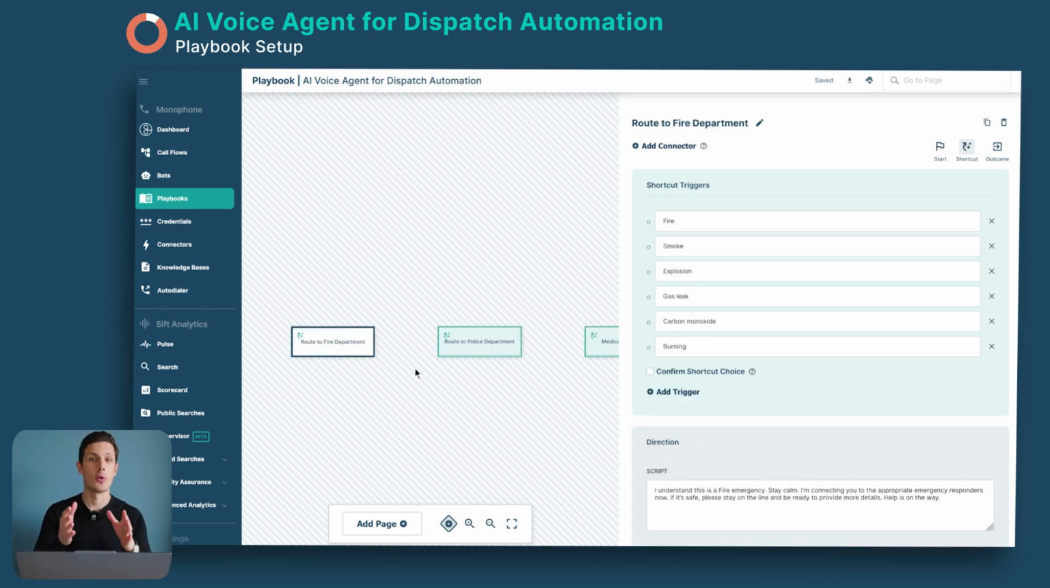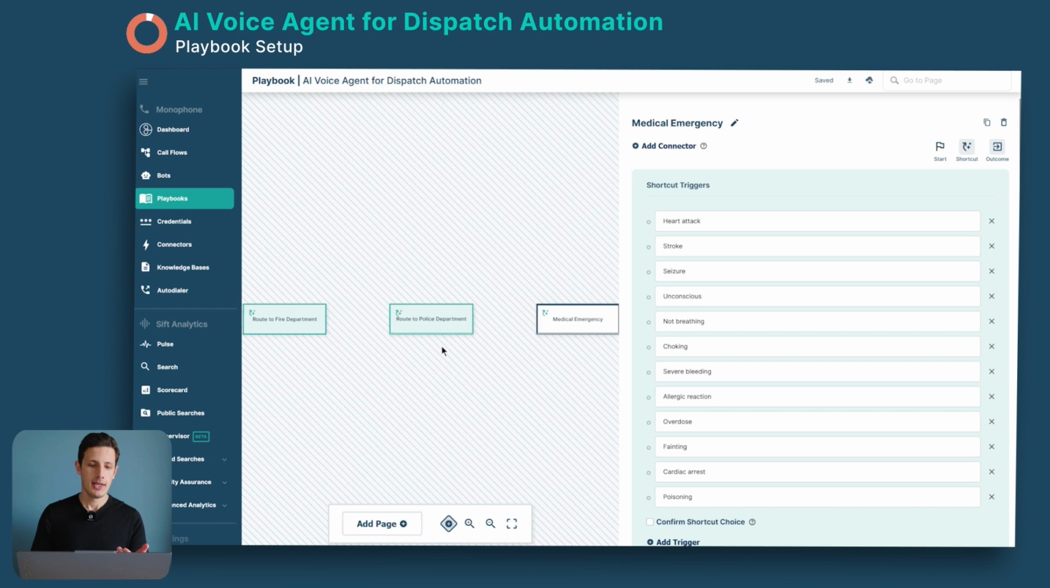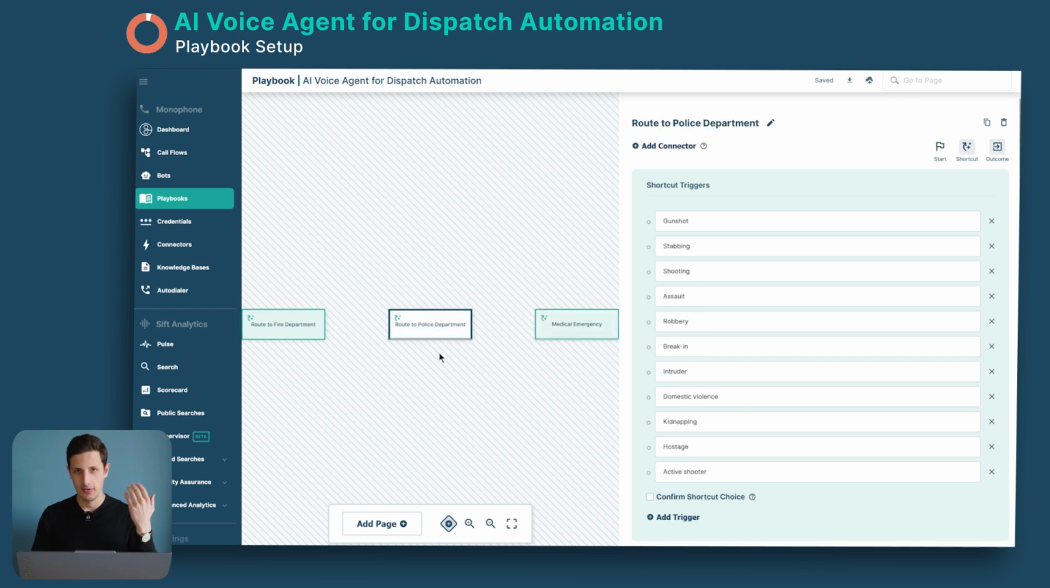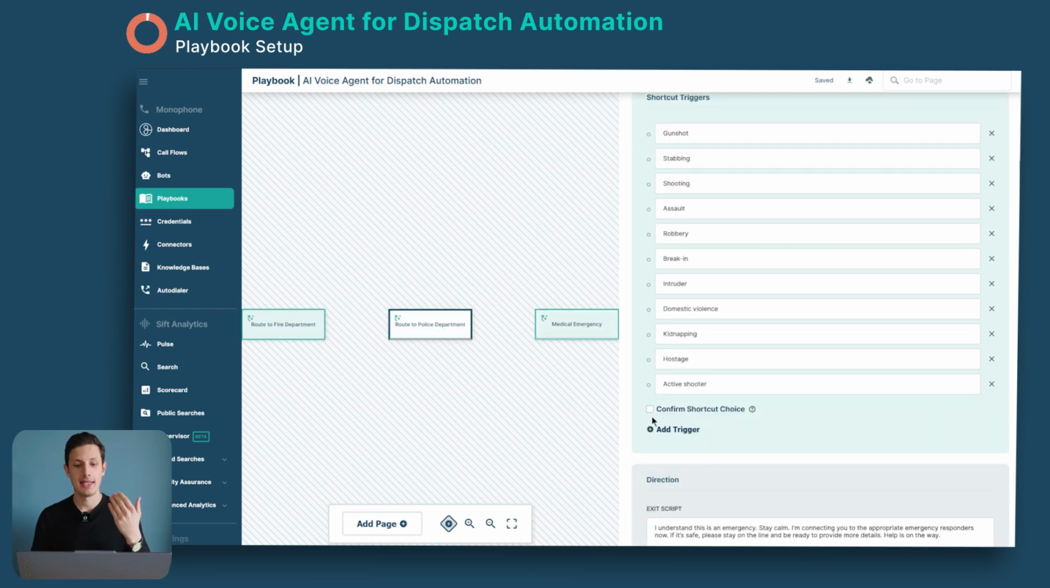And as you see here, also for automating the routing, we have then created 3 categories. So we have fire department, police department, and medical emergencies. And now you can also create as many of these as you like. And then again, you can add as many keywords to listen for as you would like.